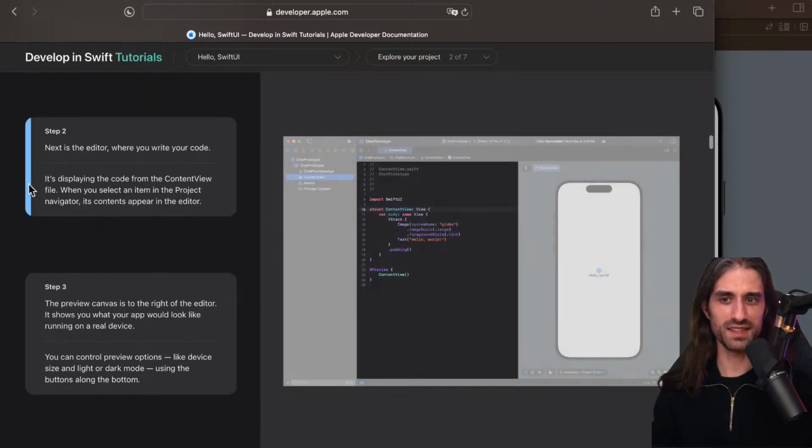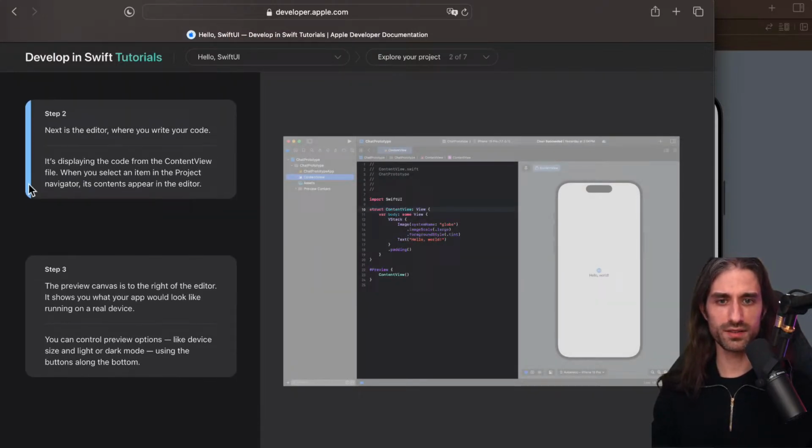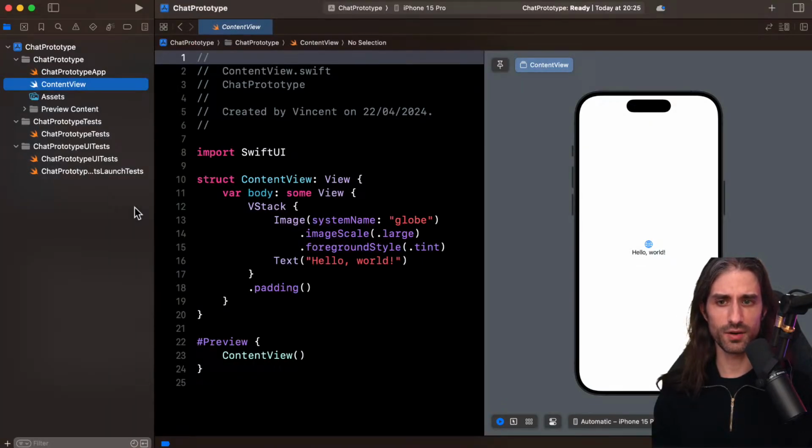So indeed, next is the editor. It's where you write your source code, and it's displaying the code from the ContentView file because it's the one that is selected in the navigator. When you select an item in the project navigator, its content appears in the editor. So very basic, but also something that might not be that intuitive if you're getting started with developing apps and doing computer engineering.